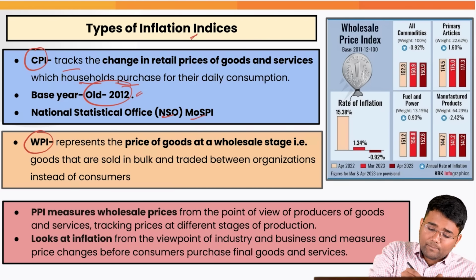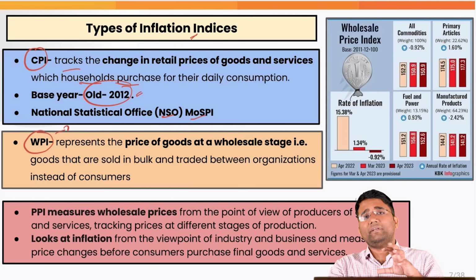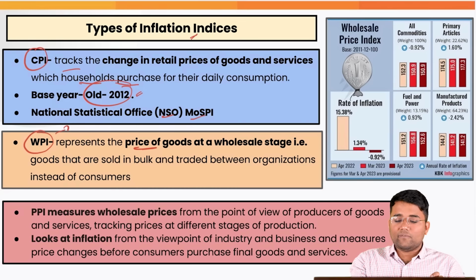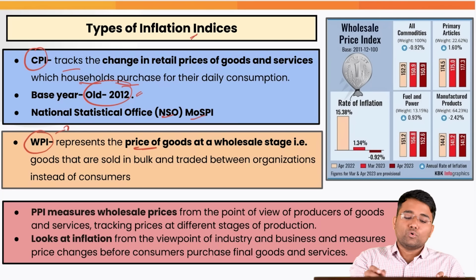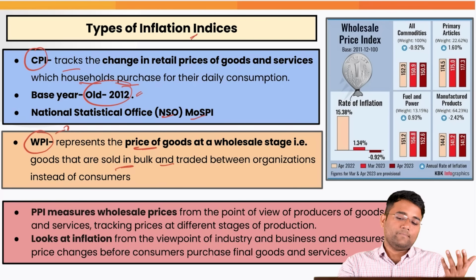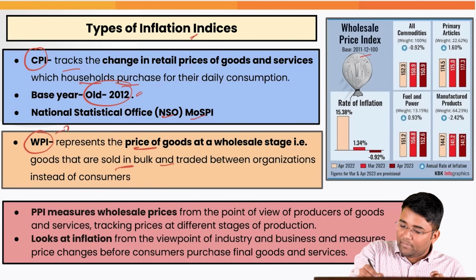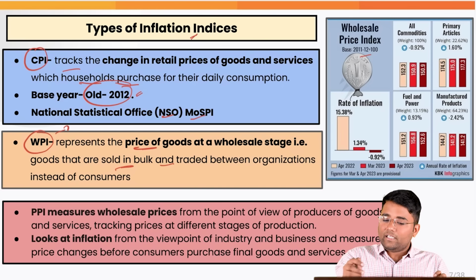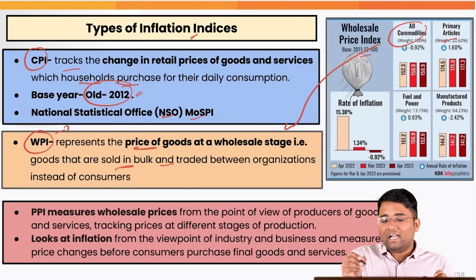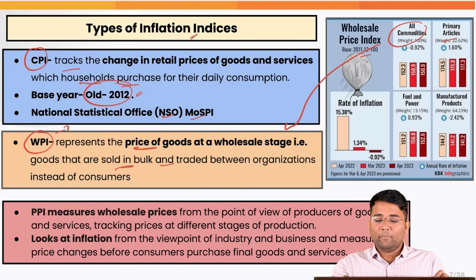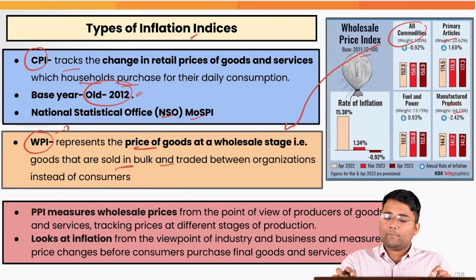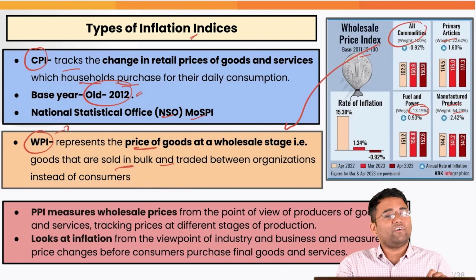Then we have the wholesale price index, which is released by the Office of Economic Adviser under the Ministry of Commerce and Industry. It represents the prices of goods at the wholesale stage, that is, goods sold in bulk and traded between organisations instead of consumers. Here the base year is 2011-12, and among the commodities covered in WPI, primary articles have a weight of 22.62%, manufactured products have a huge weightage of 64.23%, and fuel and power have a weightage of 13.15%.